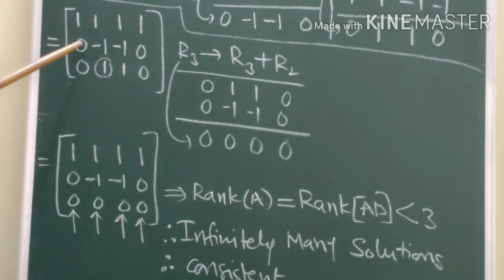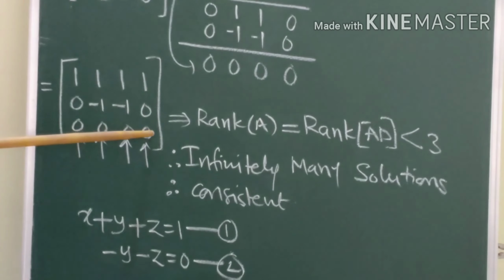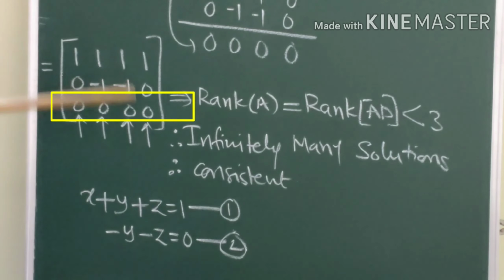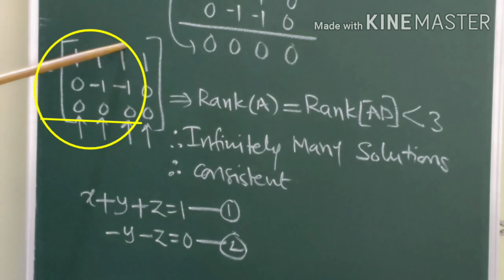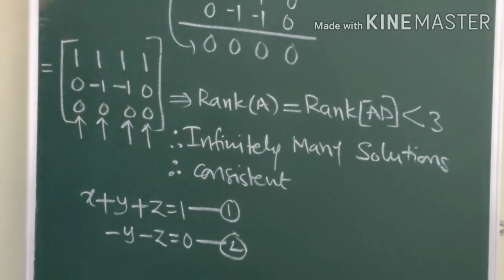Here, if you observe this augmented matrix, what is the third row? All the elements are 0. So if all the elements are 0, what happens? The rank of the coefficient matrix is less than 3, and the rank of the augmented matrix is also less than 3, because all the elements in the third row are 0.